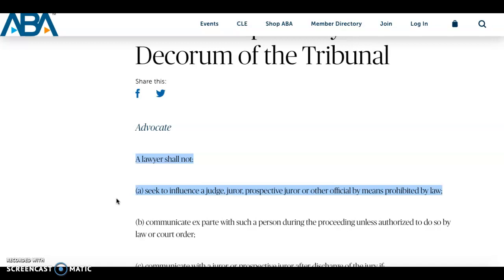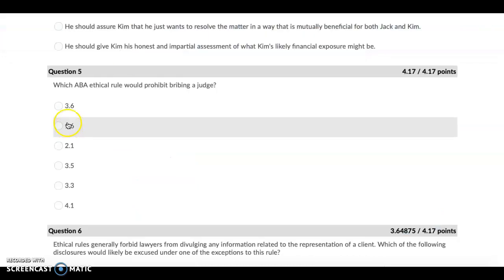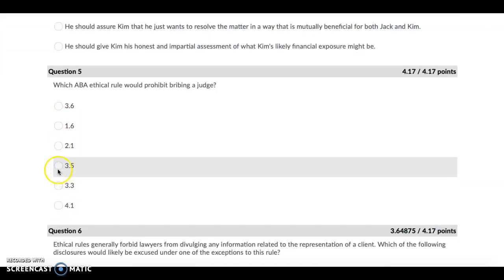And we can see here that since bribing is a direct influence, Rule 3.5 prohibits that. We've got rid of these other options. 3.5 is left. We can pick it, know that we have it right, be confident in our answer, and move on to the next question.